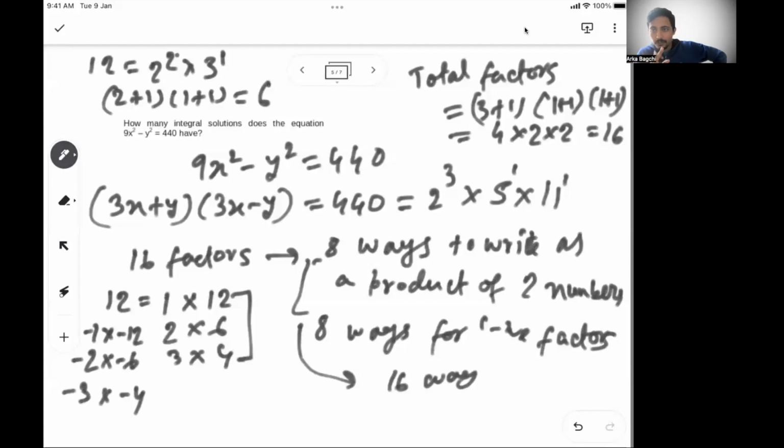Since there is no positive or negative that has been said here, it says just an integral solution. So we have to consider both positive and negative. So like we got 440 has 16 factors, so there are 8 ways to write it as a product of two numbers. Similarly, there will be 8 ways to write it as a product of negative numbers as well.